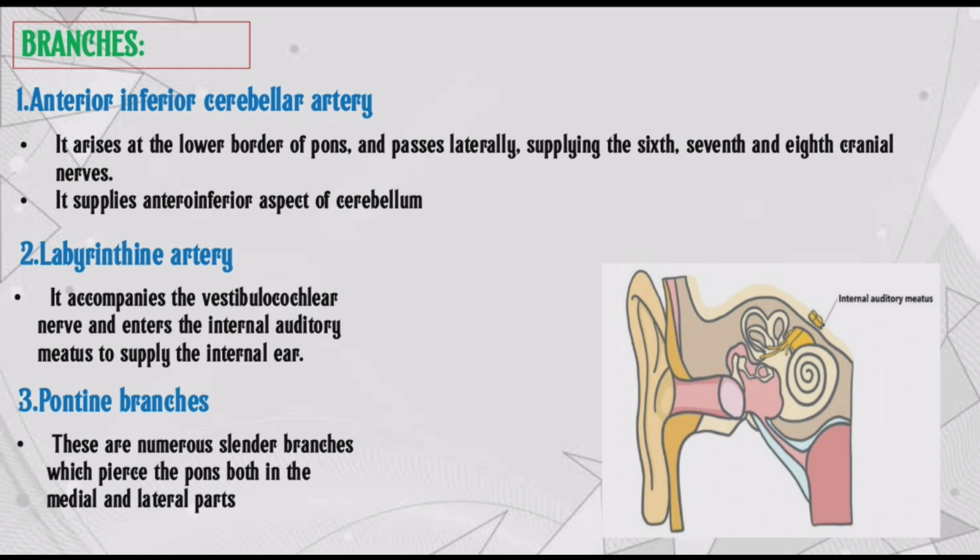Its branches: first, anterior inferior cerebellar artery. It arises at the lower border of pons and passes laterally, supplying the 6th, 7th and 8th cranial nerves. It supplies the anterior inferior aspect of cerebellum. Second branch, labyrinthine artery. It accompanies the vestibulocochlear nerve and enters the internal auditory meatus to supply the internal ear. Third branch, pontine branches. These are numerous slender branches which pierce the pons both in the medial and lateral parts.